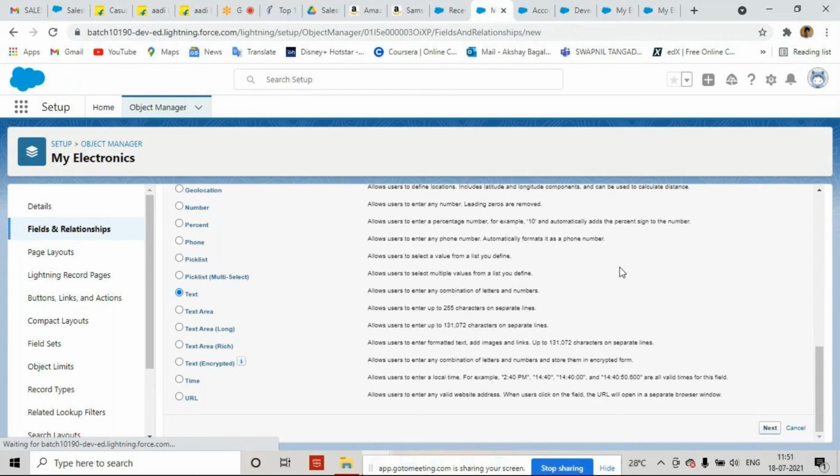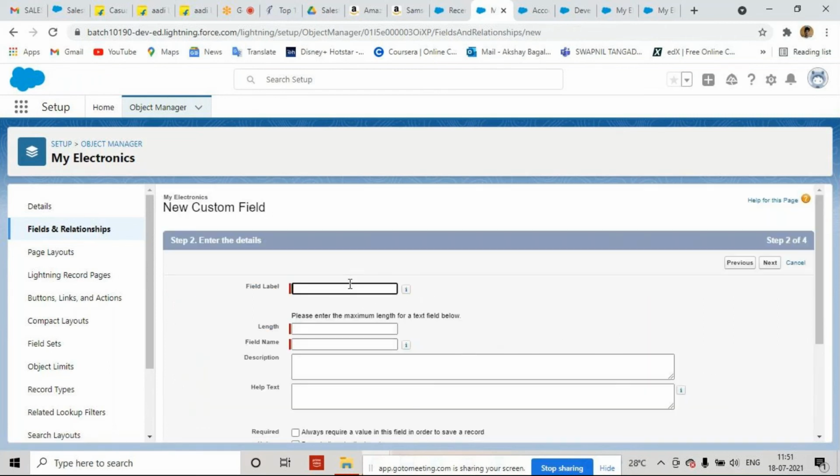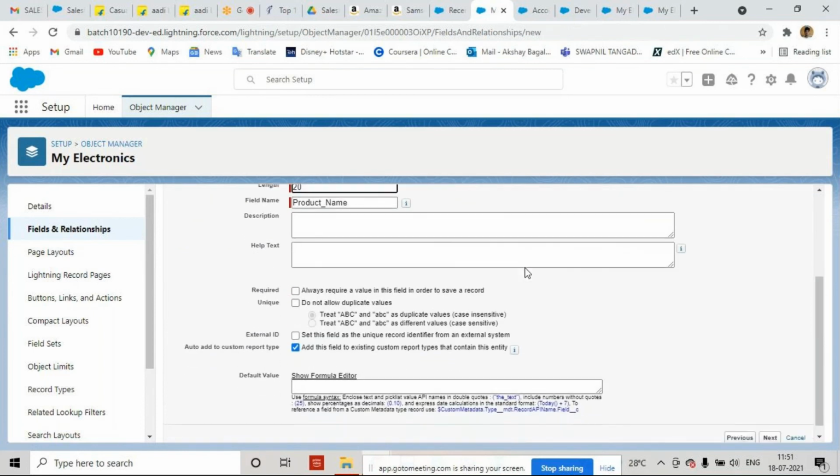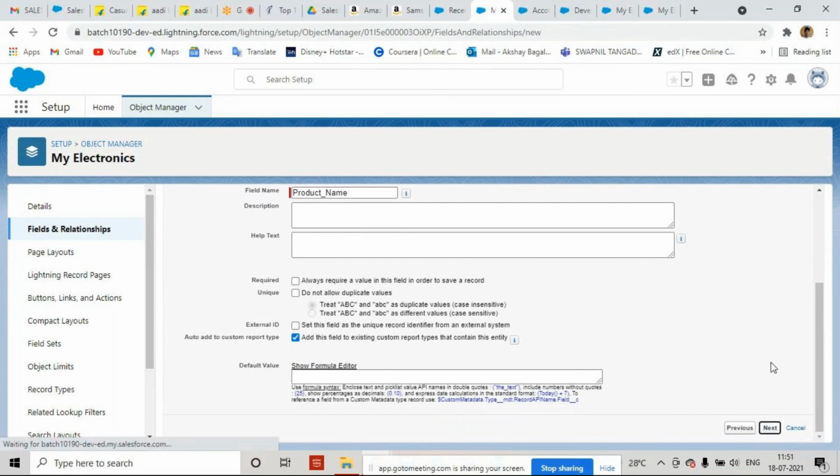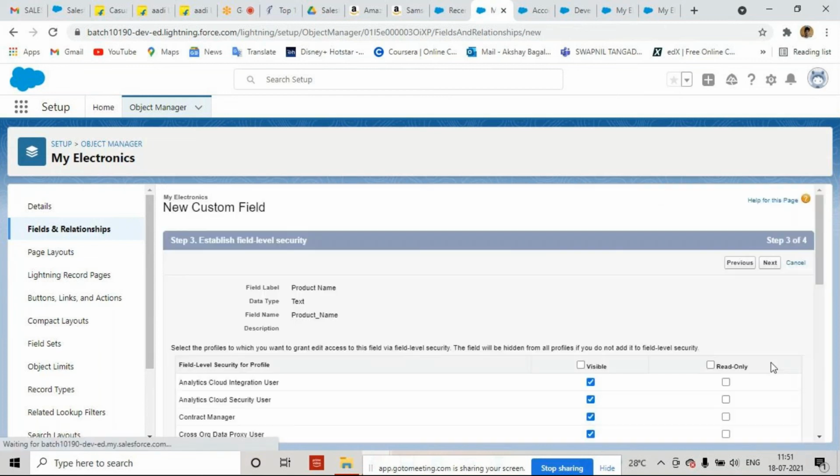Now what will be the name? I am providing product name. I have given product name. The length of the name will be a maximum of 20. Fine. Let me click on this Next button.